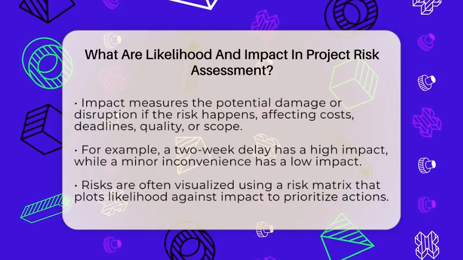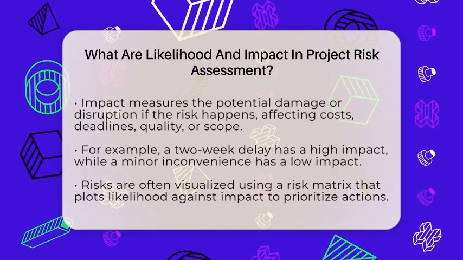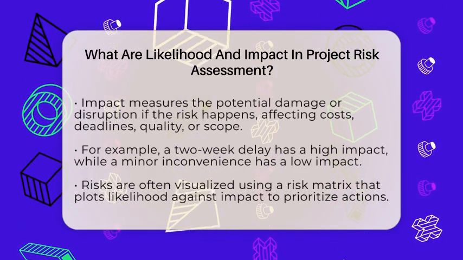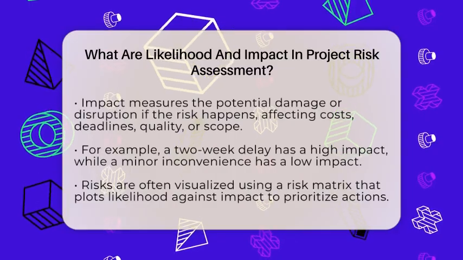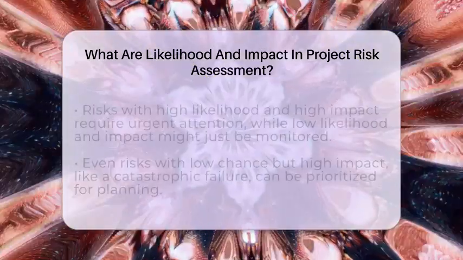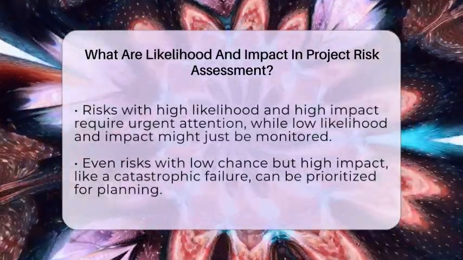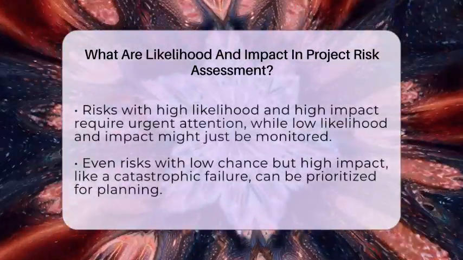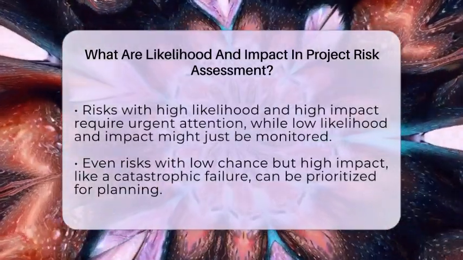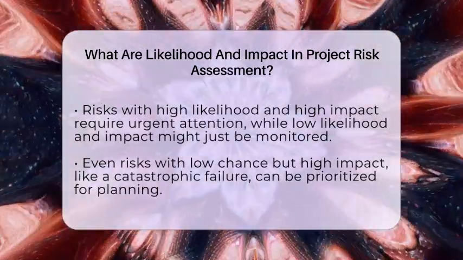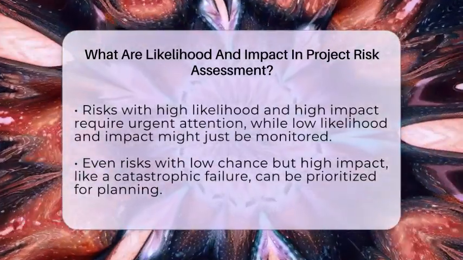Project managers use these two factors together to get a clear picture of risk. They often use a risk matrix, which is a chart that plots risks based on their likelihood and impact. Risks with high likelihood and high impact are the most serious and need quick action. Risks with low likelihood and low impact might be monitored but don't need immediate resources.